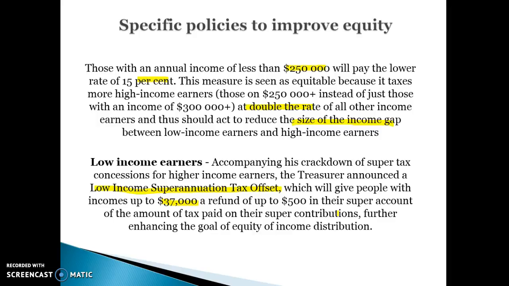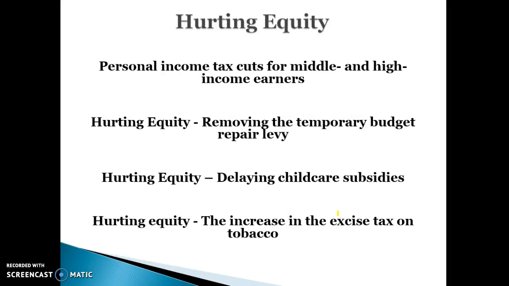Basically, it's all about trying to make it a more equitable distribution of income. Other policies are hurting equity. So we've discussed a couple of policies that will help equity, and some things that will hurt equity. One, the personal income tax cuts for middle and high income earners. You only get access to those if you're earning over $80,000.